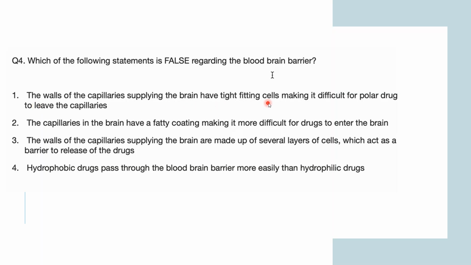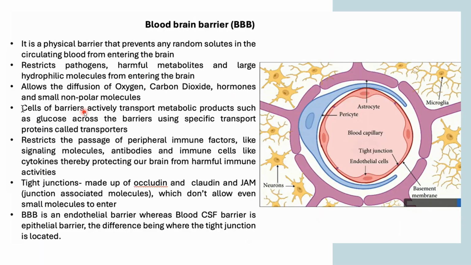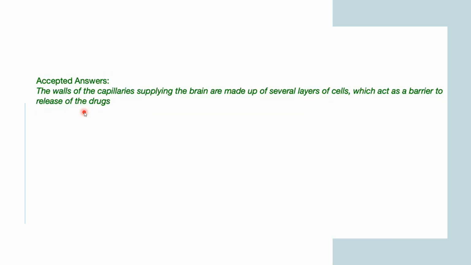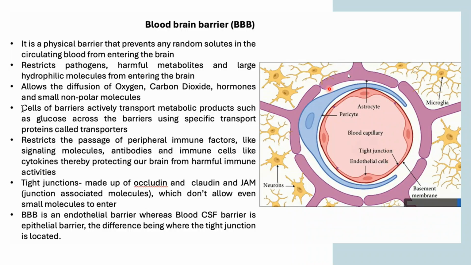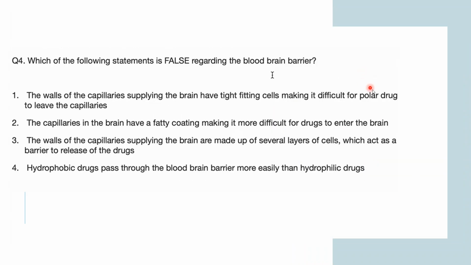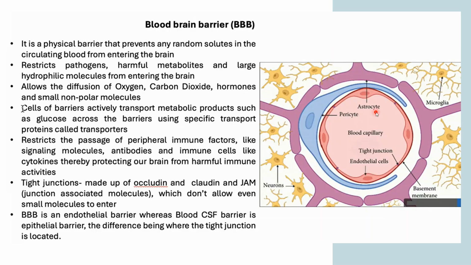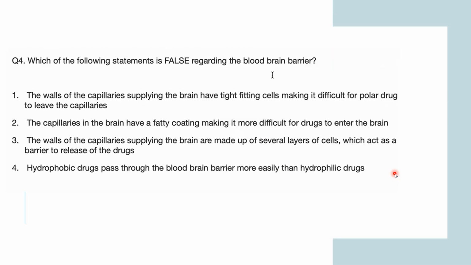The walls of capillaries supplying the brain have tight fitting cells, making it difficult for polar drugs to leave the capillary. Right? These walls are made up of tight fitting cells, yes. These are the tight junctions which make it difficult for polar drugs to pass, because polar drugs are also hydrophilic. Those hydrophilic drugs are not let through the blood-brain barrier. So this is the correct statement.